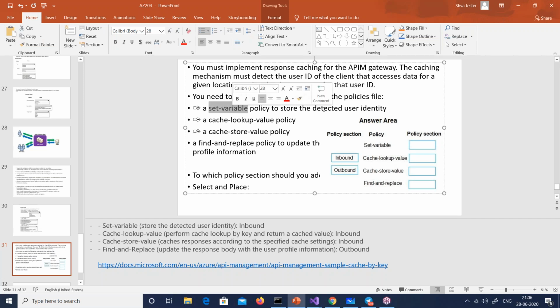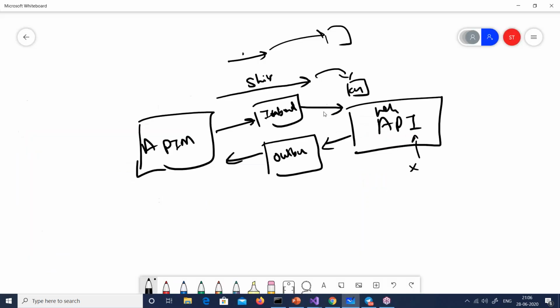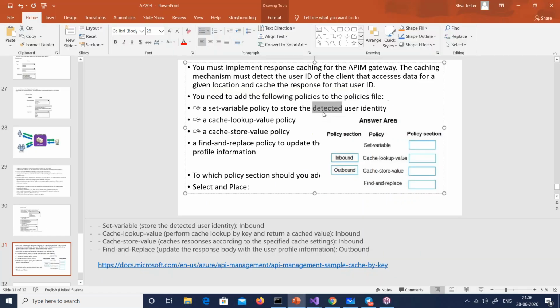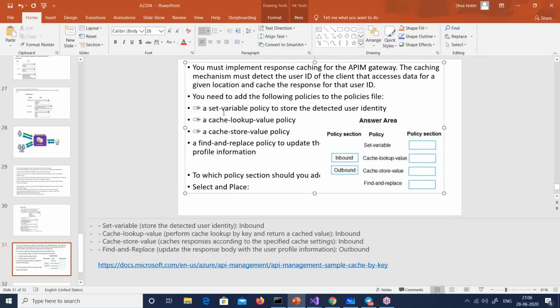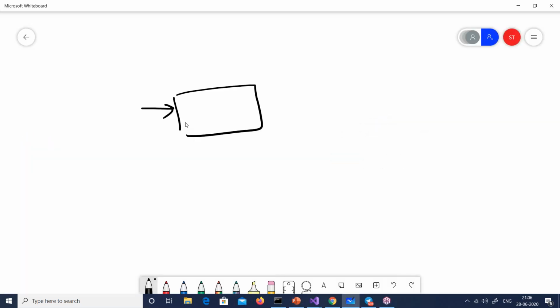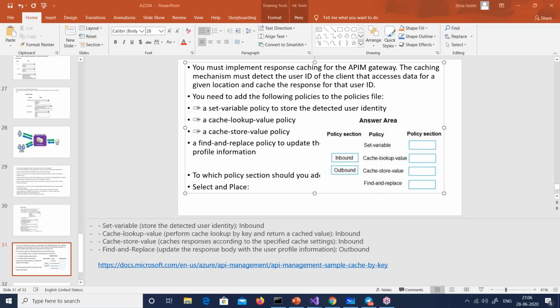You need to set a variable policy to store the user identity. Definitely in the inbound, I will need one variable where I will store the user ID first, right? So set the variable policy to store the user ID, then cache lookup. So in other words, very quickly, he's saying that first set a variable, fine. So I'll have some variable like, let's say, user ID, and he actually goes and says the value is Shiv. Cache the output lookup value, fine.